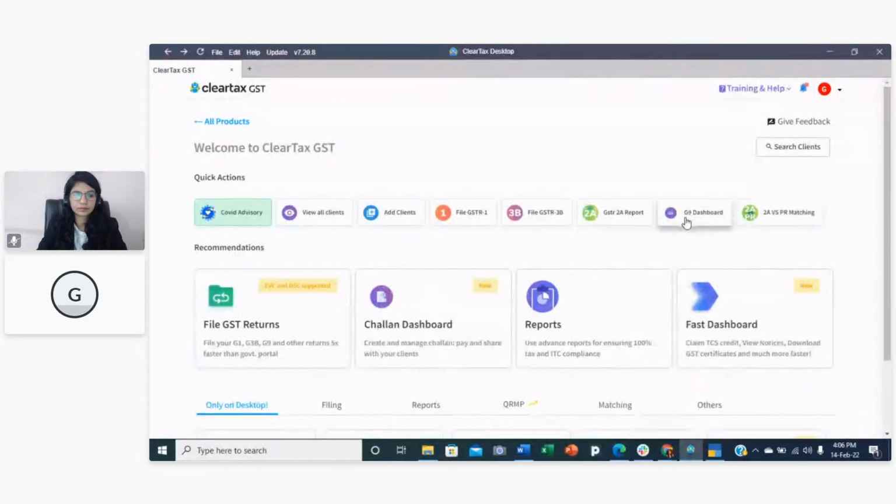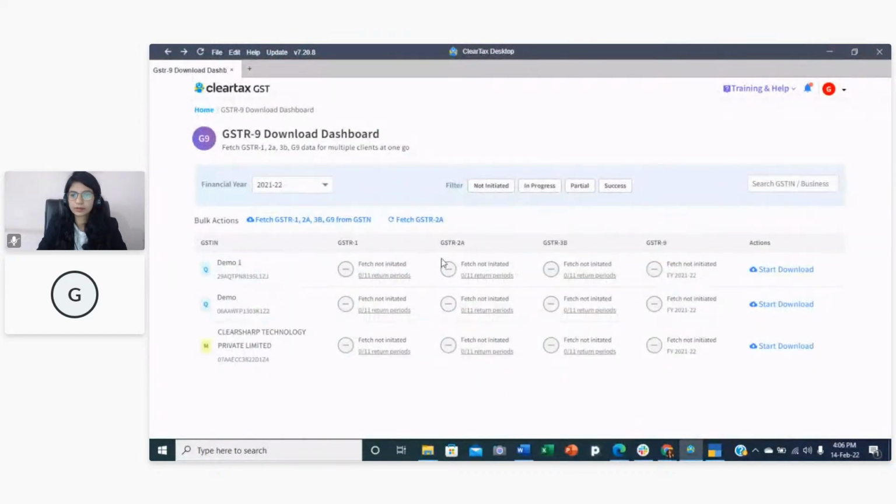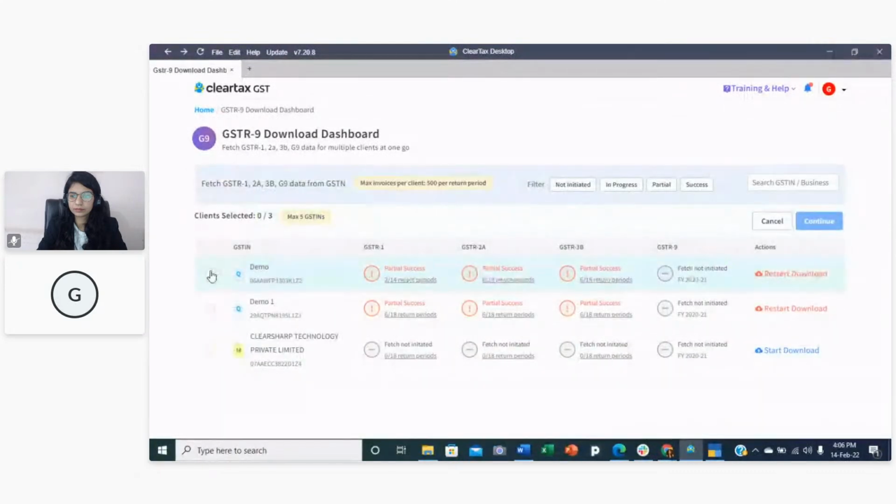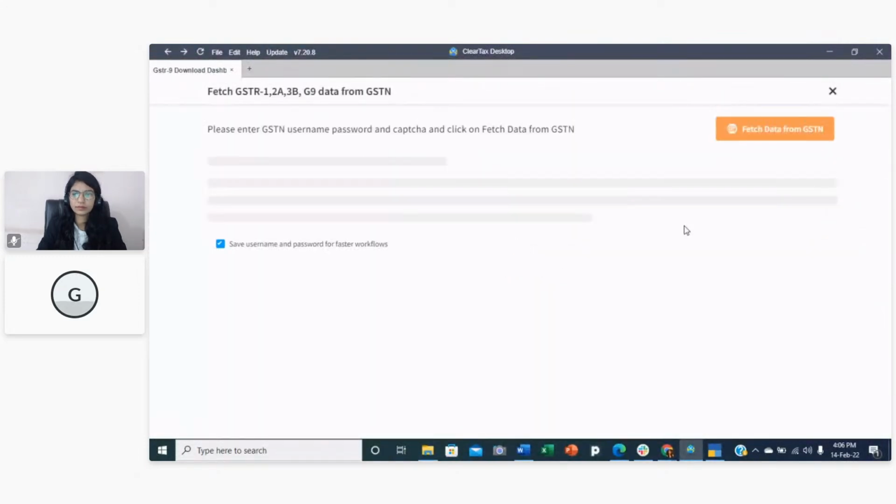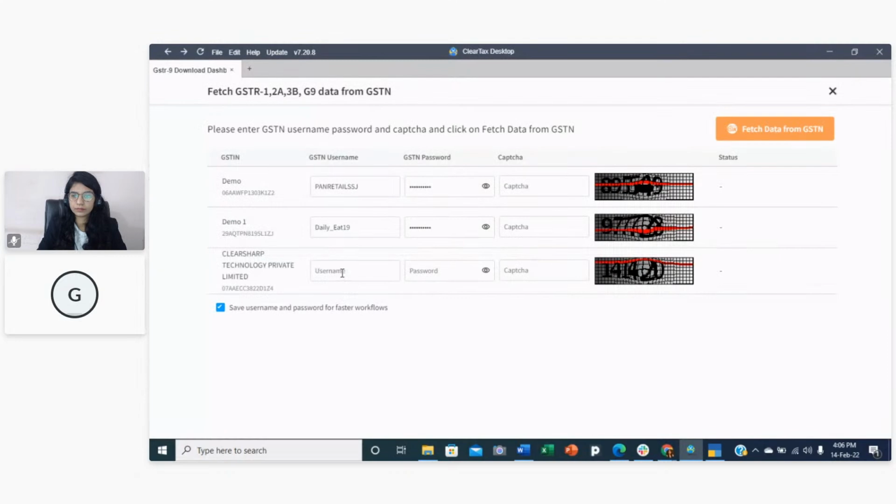If you click on this dashboard, you will be able to see all your GSTINs over here, and accordingly you can select them in bulk also. You can click on continue, and all the data of your GSTR-9 will get downloaded.